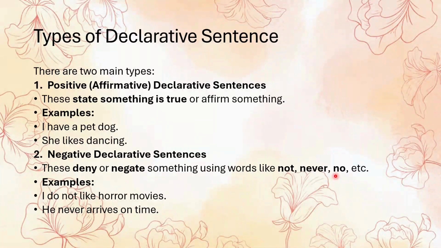And a negative declarative sentence is used to deny something. A negative word will be used, like not, no, never. Like, I do not like horror movies. He never arrives on time. So negative words are used here, so it is a negative declarative sentence.